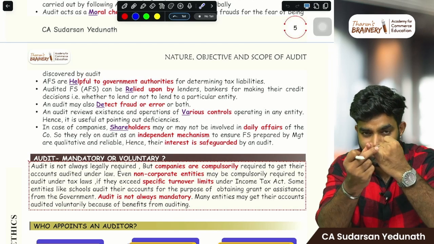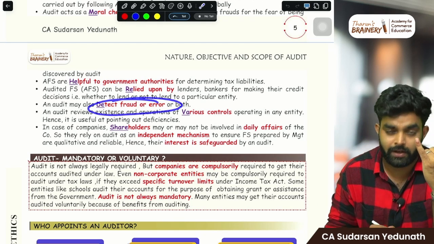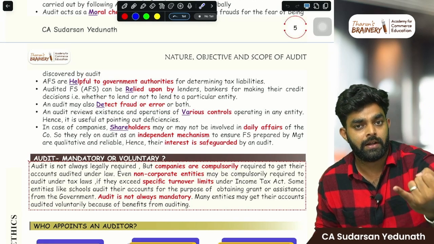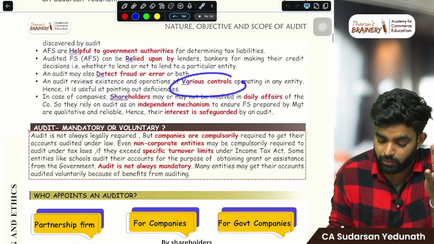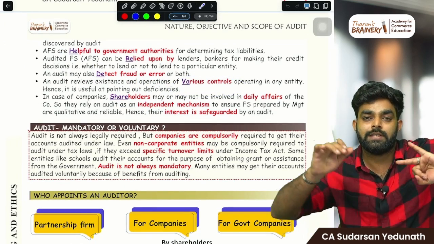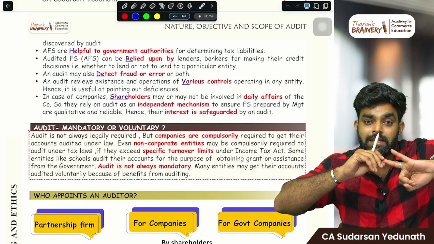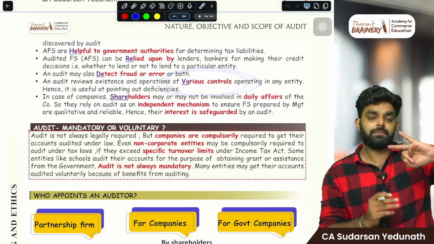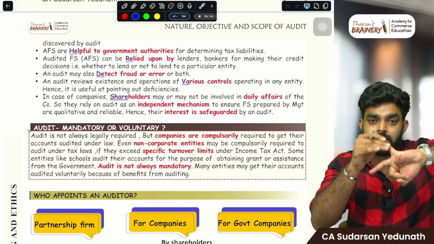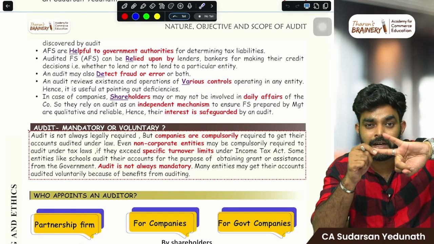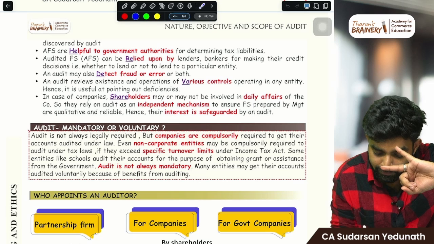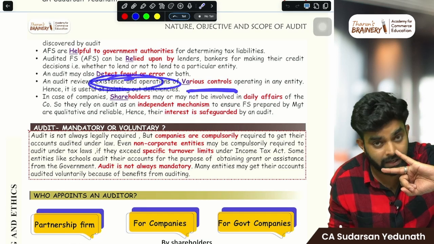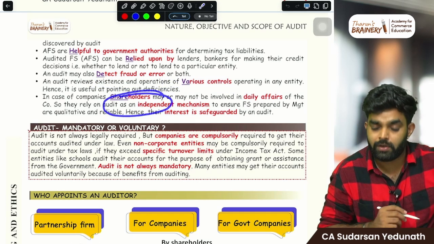HIMO here, DEVA share. DE means detect fraud and error. When you are auditing, you can detect fraud and error. VA, various controls: when you are doing the auditing, you can check the operating effectiveness, and review the existence and operations of various controls. DEVA share, shareholders.